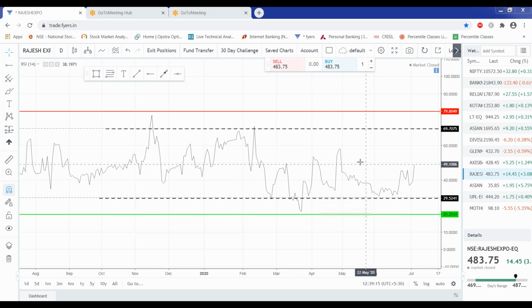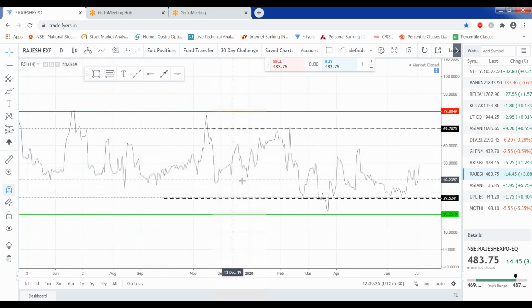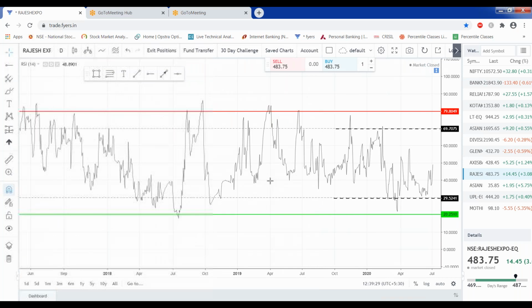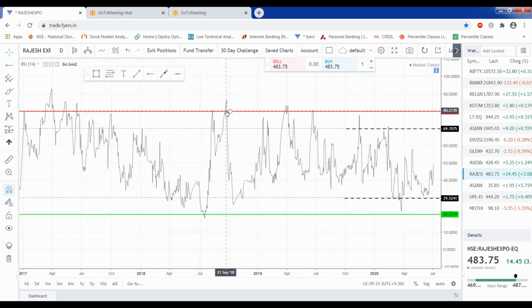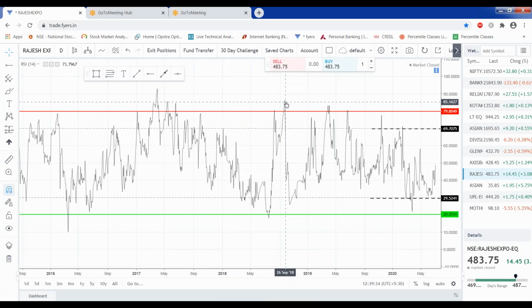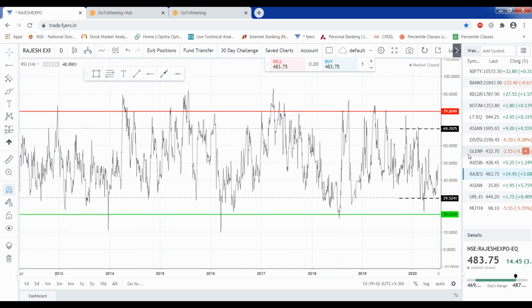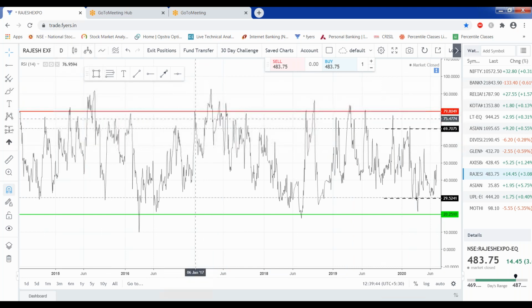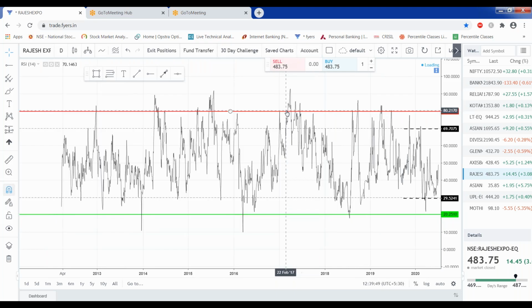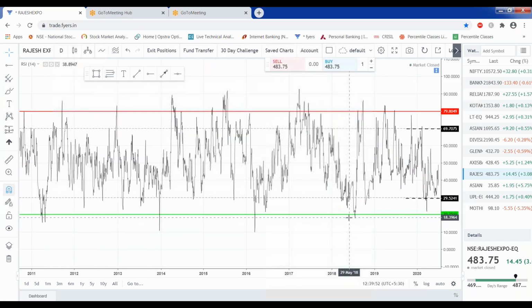Okay, so what I had told you is that whenever this stock is moving above 70 and it is touching the area of 80, several times you will see that the stock is going to correct on the downside. Whenever it has touched the 80 area, sometimes you have to take a filter of 4 or 5 points. But generally, in any stock, this 80 area will act as a kind of resistance whenever the RSI goes there, and this 20 will act as a demand zone.